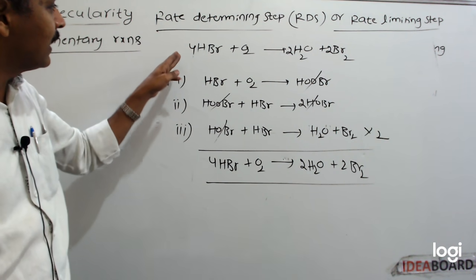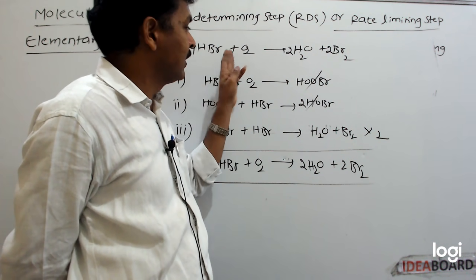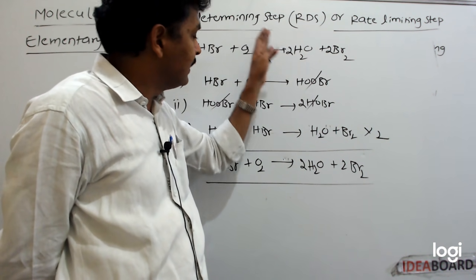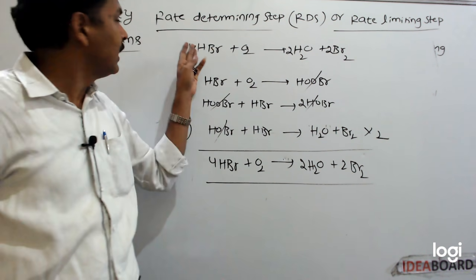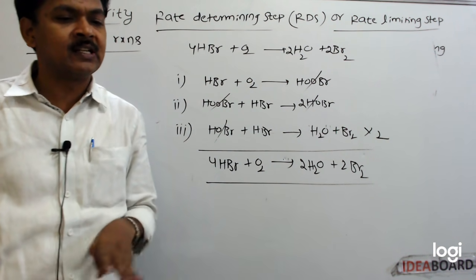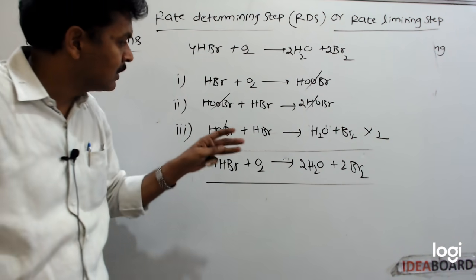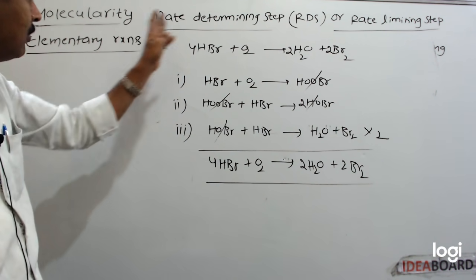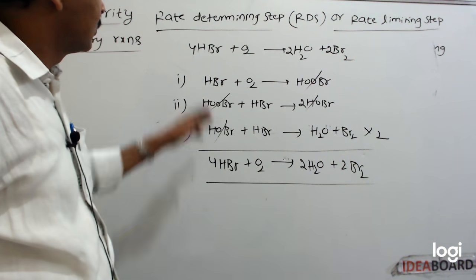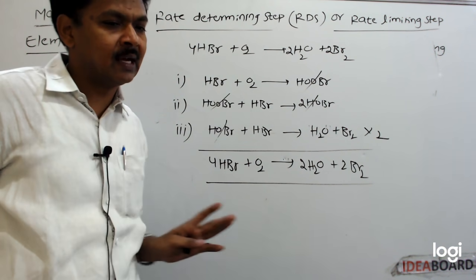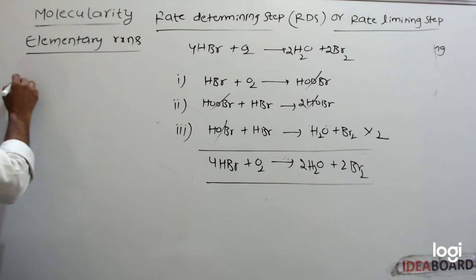So for complex reactions, we cannot write molecularity directly. Molecularity is applicable only for elementary reactions. For complex reactions, without the mechanism we cannot determine molecularity. So molecularity is applicable only for elementary reactions, not for complex reactions. So I'll give some examples.